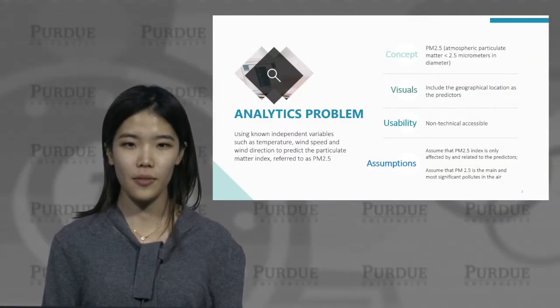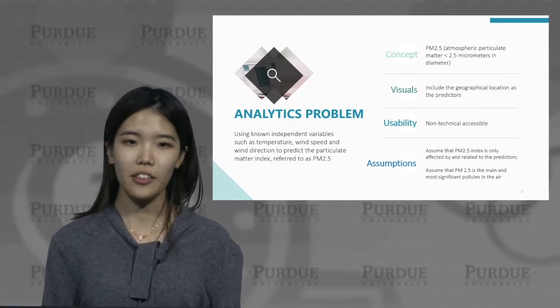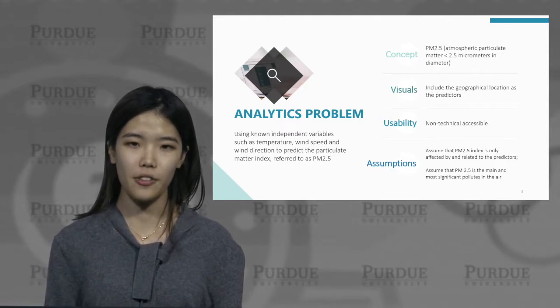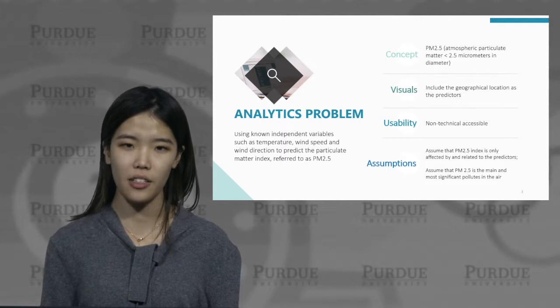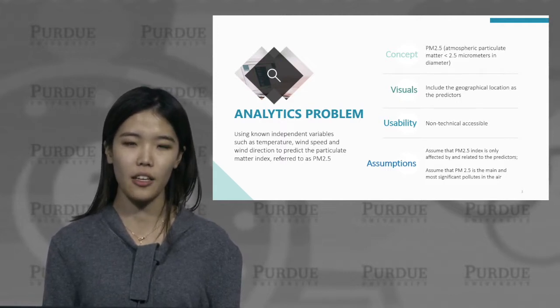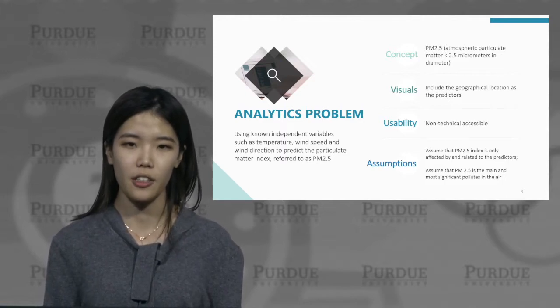To address the concern and fulfill the requirements of our client, we need to develop a predictive model using independent variables, such as temperature, wind speed, and the wind direction to predict the particulate matter index, also referred to as PM 2.5. Understanding the relationship between weather parameters and the PM 2.5 index is the foundation for building this predictive model. We need to include the geography location as the predictors in the model so the prediction can visually display results of all famous sightseeing spots in Beijing.